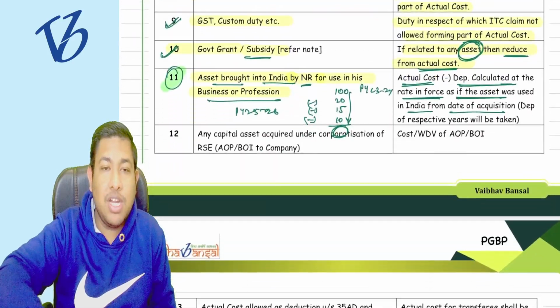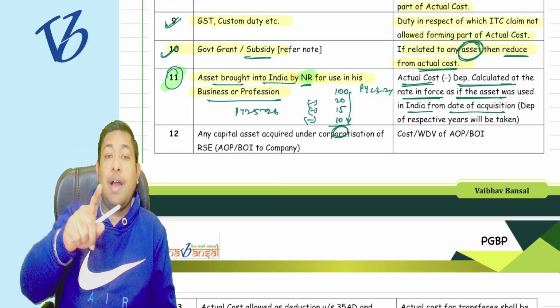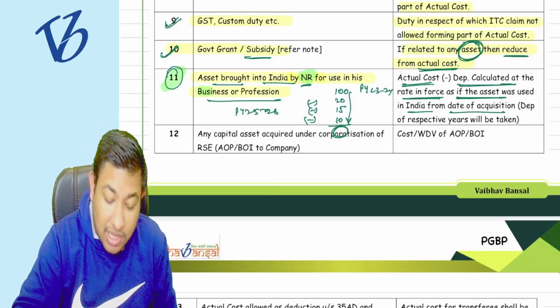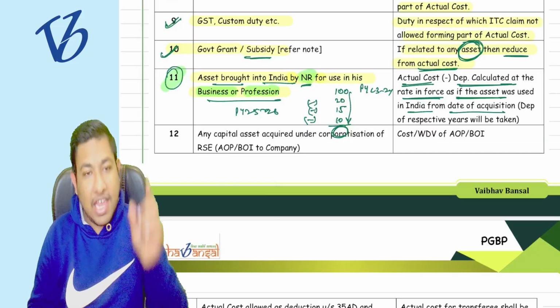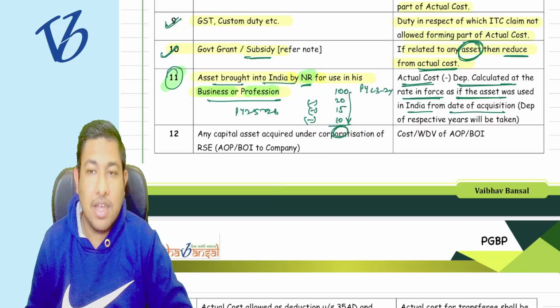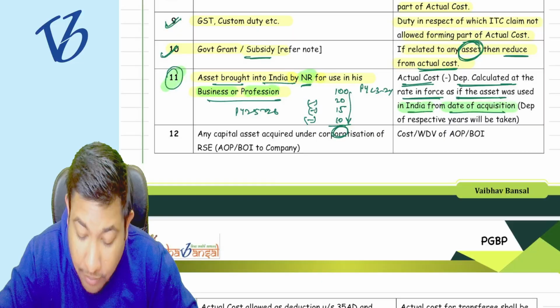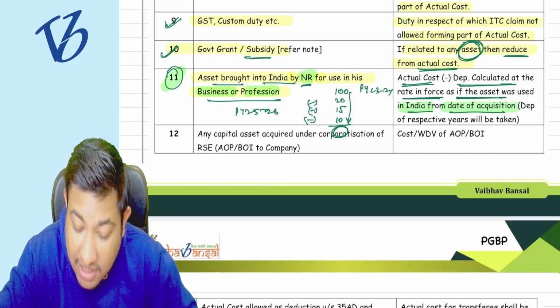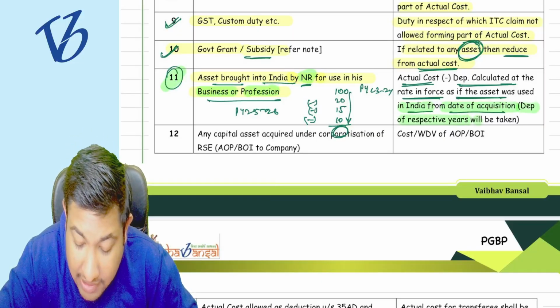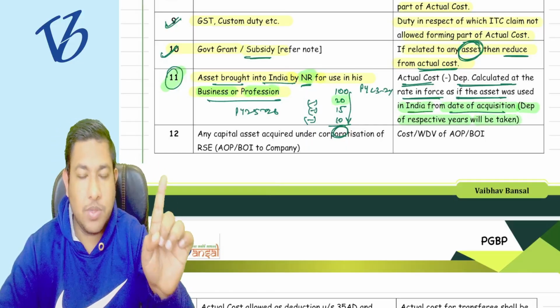But in point number 11, if the asset is brought into India by a non-resident for the business or profession, they are saying the actual cost is to be reduced by the depreciation, assuming the rates in India from the date of acquisition, that is, the depreciation of the respective years will be taken. If in one year it is 20%, take 20%.